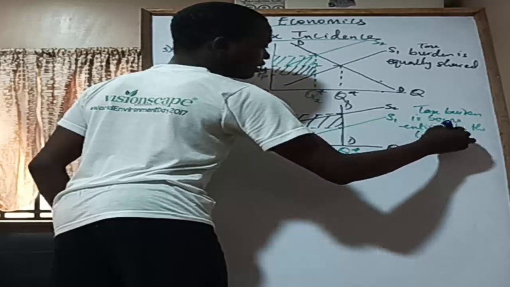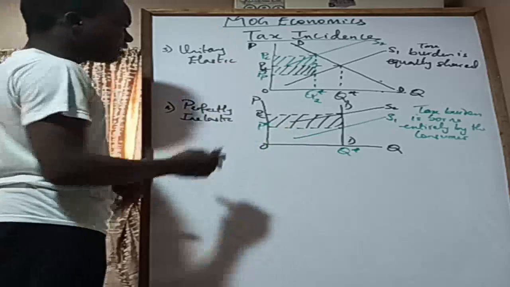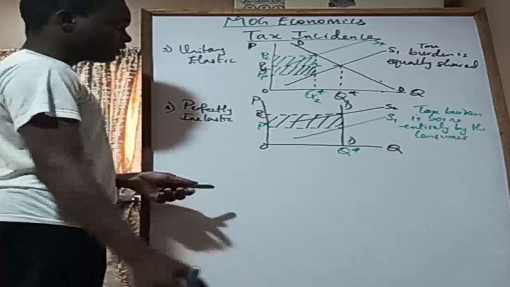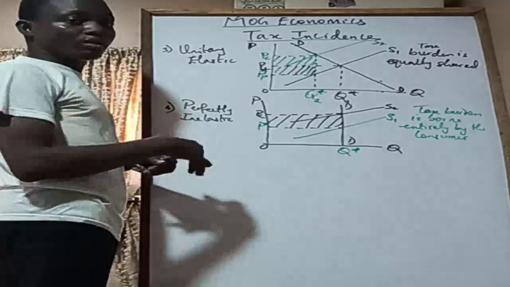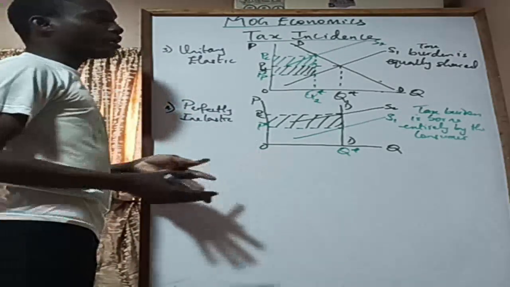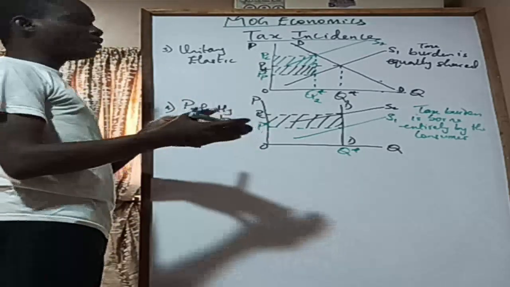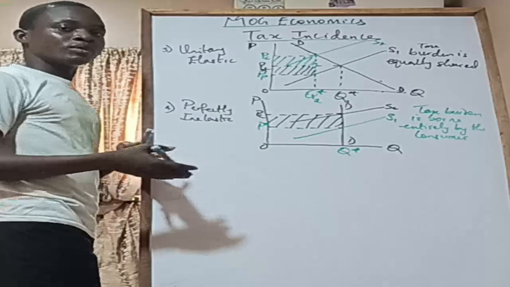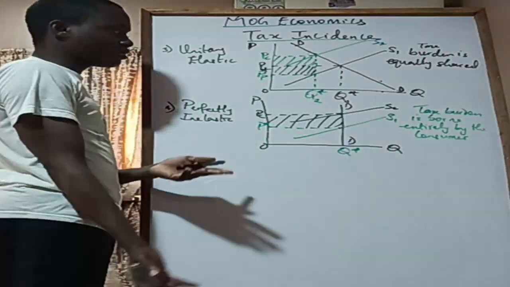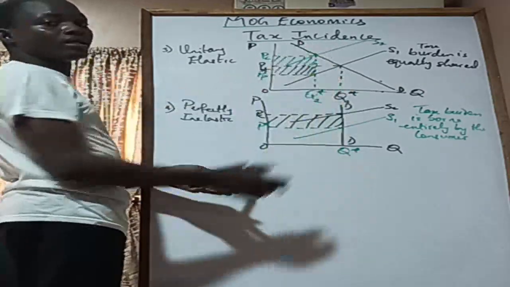And I think I'm just figuring out something here. Whenever you have a tax with a perfectly inelastic demand curve, I can't see a deadweight loss. So that means there's no deadweight loss. In case you have an OBG question asking that tax is imposed on goods with different price elasticity of demand, in which of the following would you not have a deadweight loss? Of course, this one. I'm just realizing it now, trying this out. The quantity demanded and the equilibrium quantity in the market are the same, and we don't have any triangle left, so there's no deadweight loss.